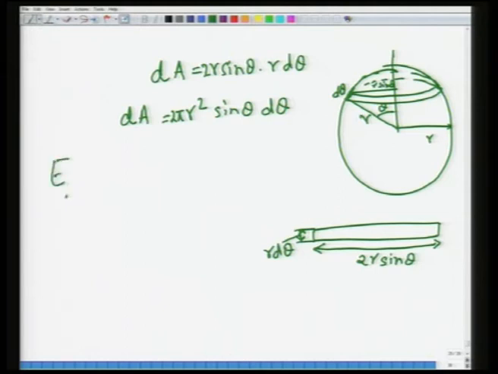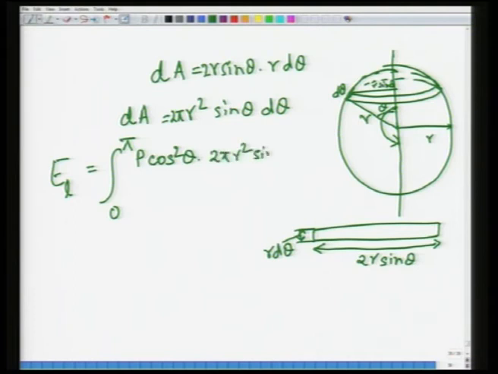So, your EL becomes equal to, now you integrate from 0 to pi, because theta goes from here to here. So, this becomes the integral from 0 to pi of P cos square theta into 2 pi r square sin theta d theta divided by 4 pi epsilon naught r square.